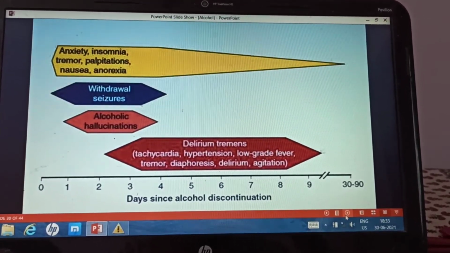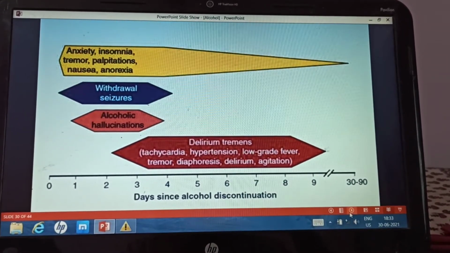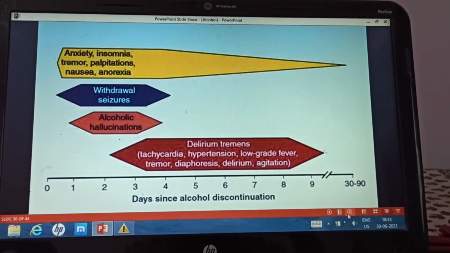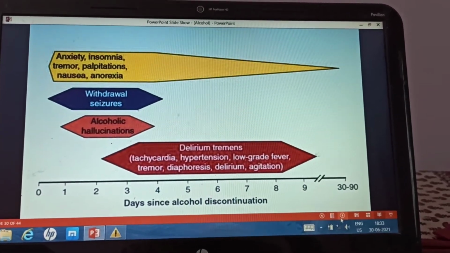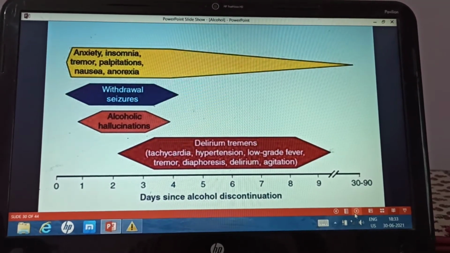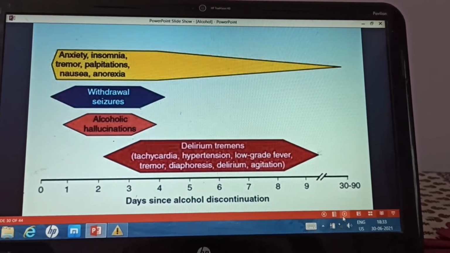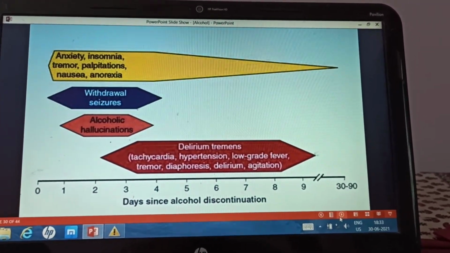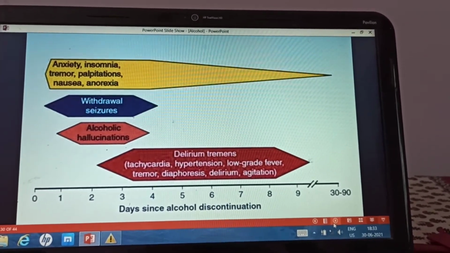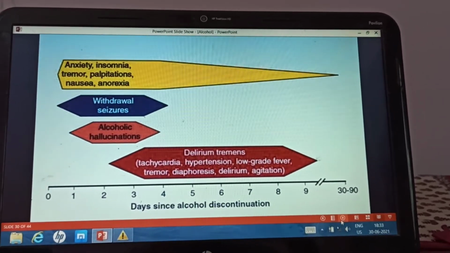On the first day you can see anxiety, insomnia, tremors, palpitation, nausea, anorexia. Seizures can occur within 1 to 2 days. After 24 hours seizures can also be seen, convulsions. Then hallucinations can occur. Then from the third day to the 9th day you can see delirium tremens. Now delirium tremens is a condition in which the patient will get palpitation, hypertension, fever, tremors, delirium and agitation, restlessness. So this is seen from 2nd day or 3rd day till the 9th day.